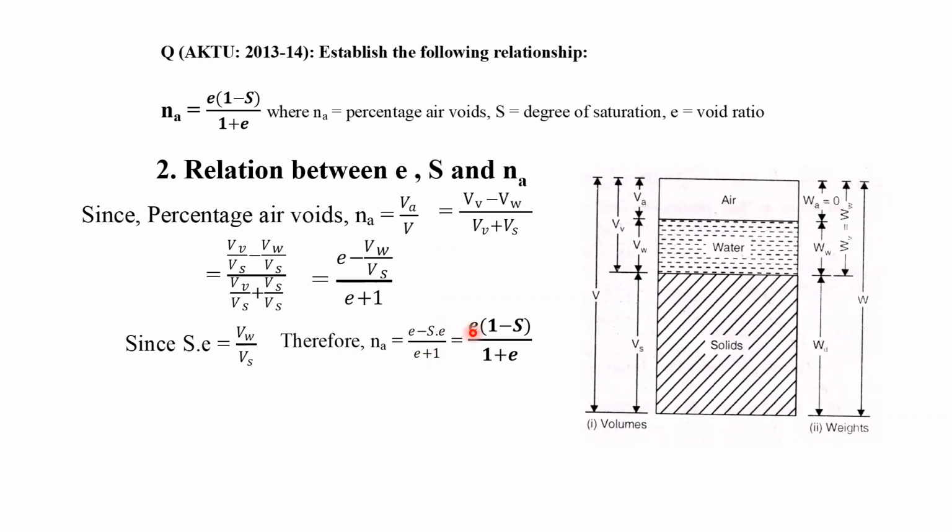If you take E as common in brackets, we get Na is equal to E into 1 minus S, divided by 1 plus E.